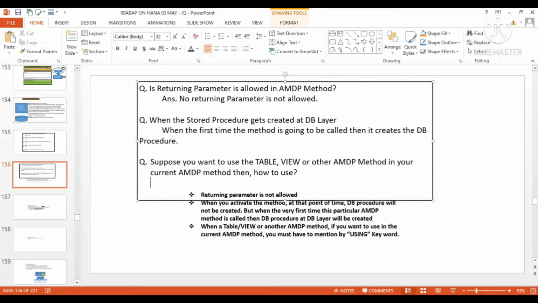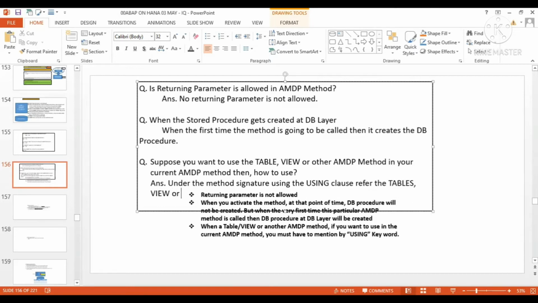The answer over here is we can use, under the method signature, the USING clause. Use the USING clause to refer to the tables, views, or AMDP methods which you want to use.